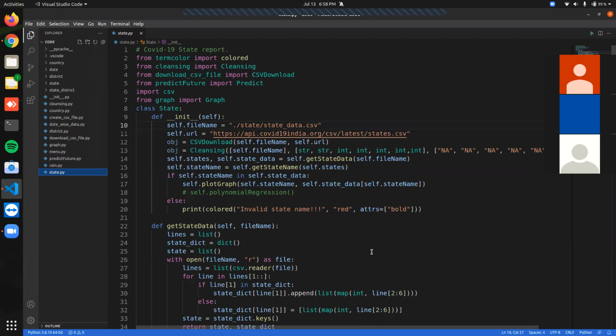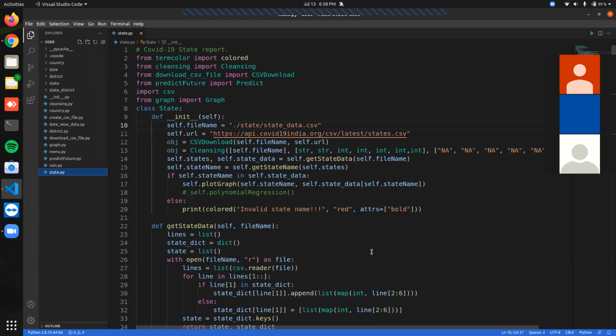The rest is the same: we get the API, initialize it, download the file, and cleanse it. Then there are many states, so for handling those states and the values attached to them, we created a dictionary of key-value pairs. It is a bit tricky, but it is logically implemented.